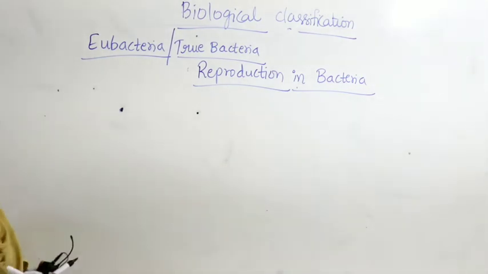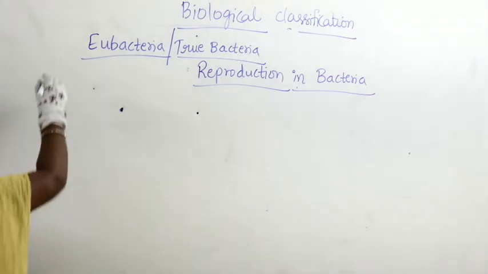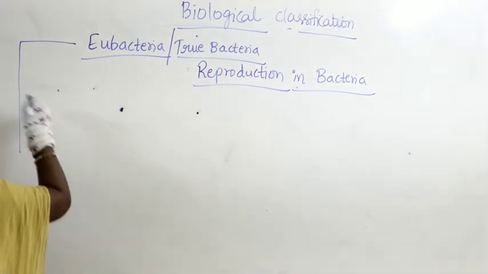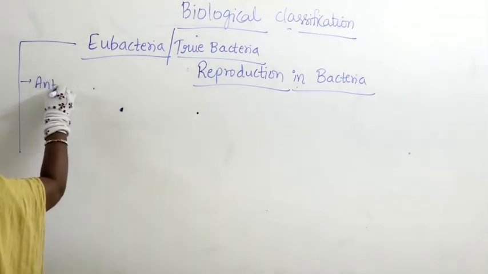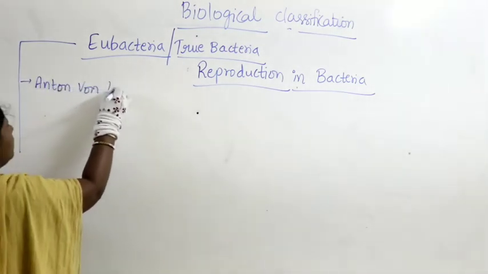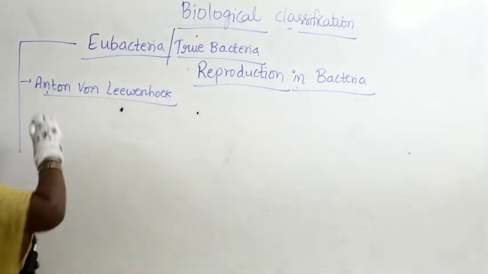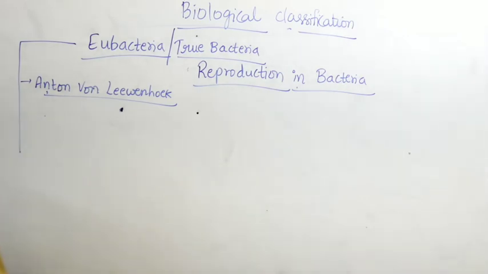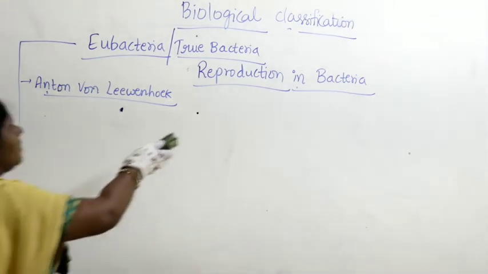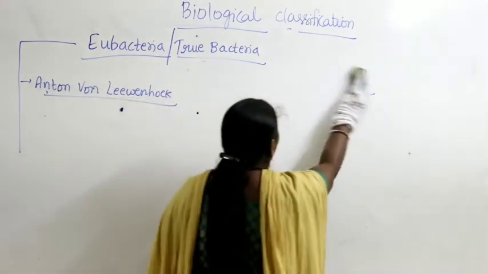First, a little more introduction about Anton von Leeuwenhoek. We will discuss a little introduction, then come back to the concept of reproduction in bacteria.